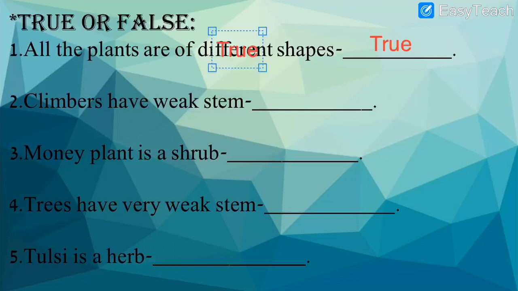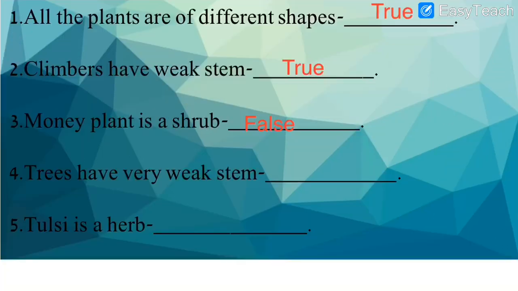True. T-R-U-E, true. Then number 3, money plant is a shrub. Is it right? Money plant comes in the category of shrub? No, it comes in the category of climber. So let us write it is a false statement. F-A-L-S-E, false. And I place it over here in the blank. It is false.